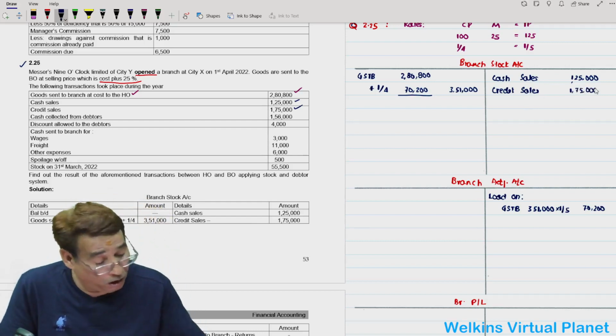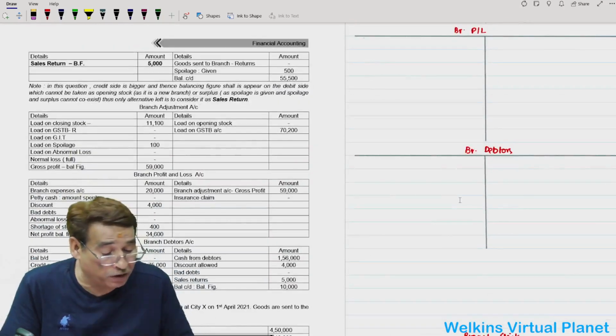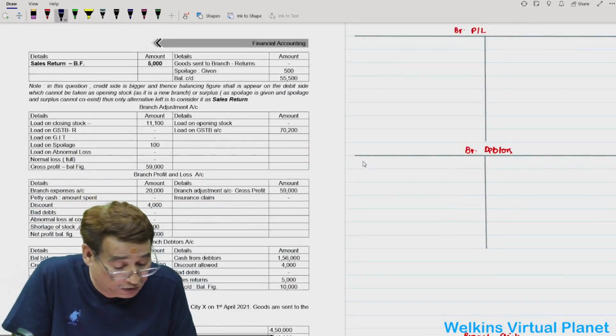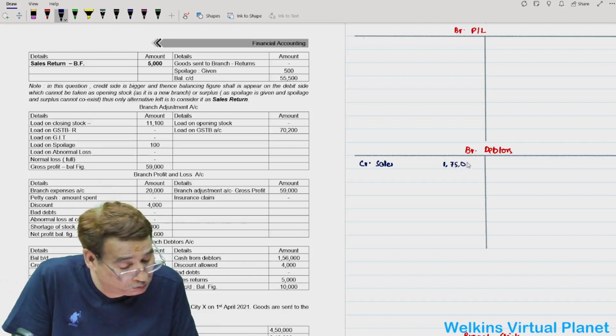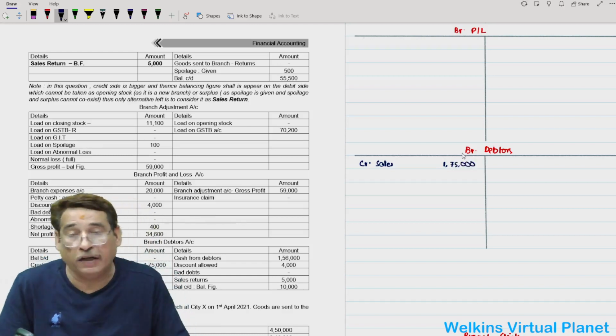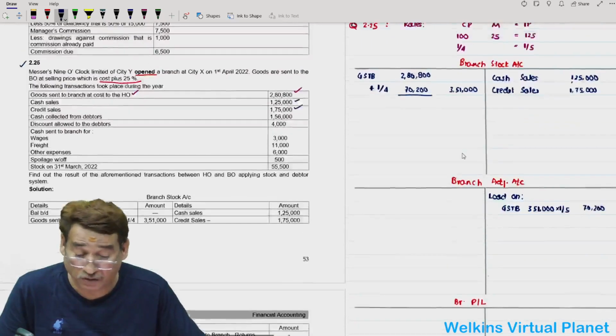Obviously, if you are preparing the branch debtors account, you will also write your credit sales over here. No question of opening debtors. It's a newly opened branch. 1,75,000. Correct?